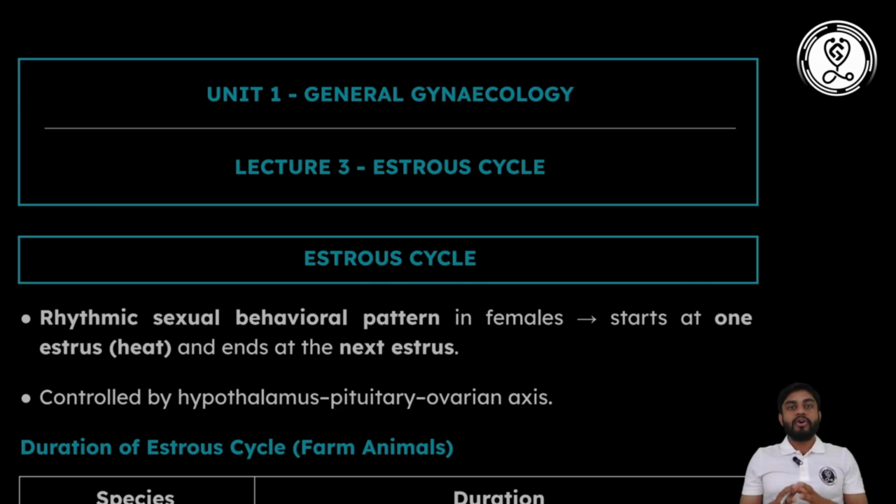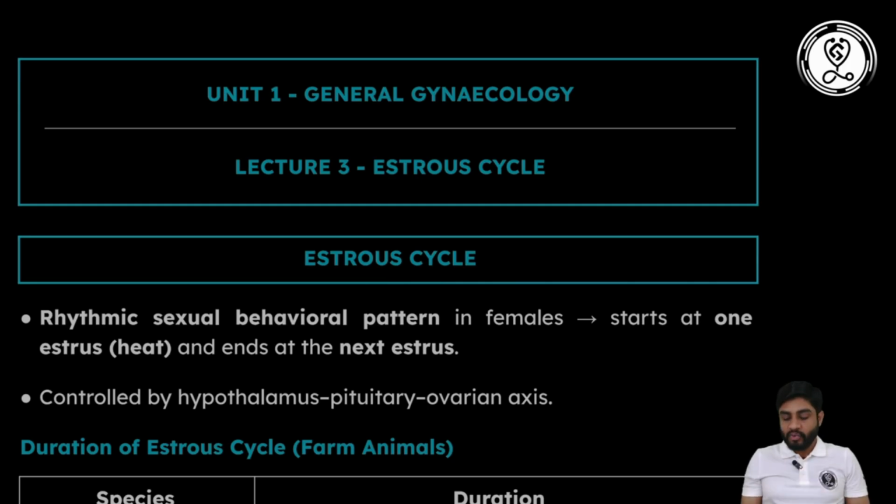So till now in this gynecology we discussed that in females there are different types of embryonic structures which at a certain age will differentiate into mature reproductive organs. That age is known as puberty or sexual maturity. In puberty and sexual maturity we discussed that there will be an age at which there will be physiological changes that occur in the body that lead to puberty or sexual maturity. In females, the first sign of puberty or sexual maturity is known as estrus, and that entire period is known as the estrous cycle.